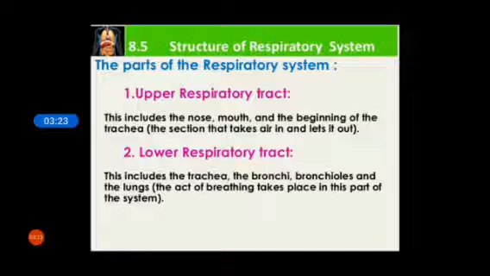Now the lower respiratory tract includes the trachea, bronchi, bronchioles and lungs. The act of breathing takes place in this part of the system. The whole process of breathing takes place in the lower respiratory tract, in which the trachea, bronchi, bronchioles and lungs are involved.